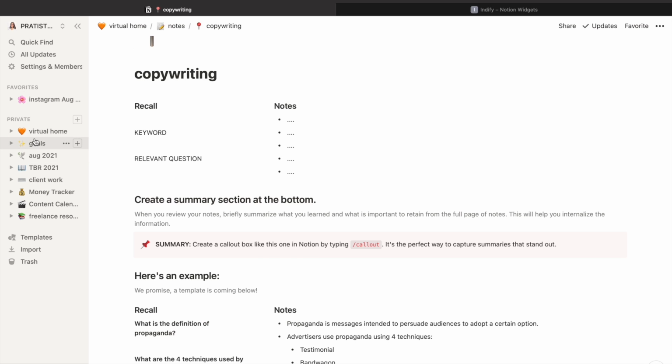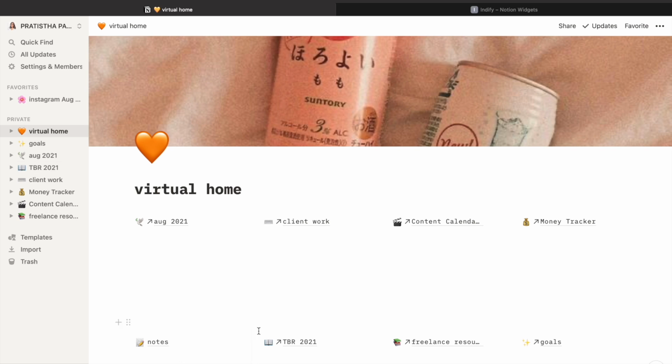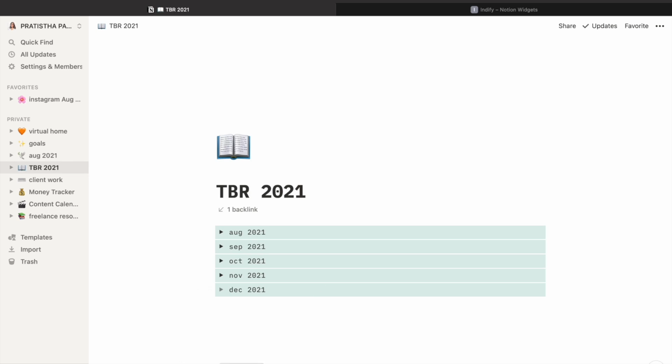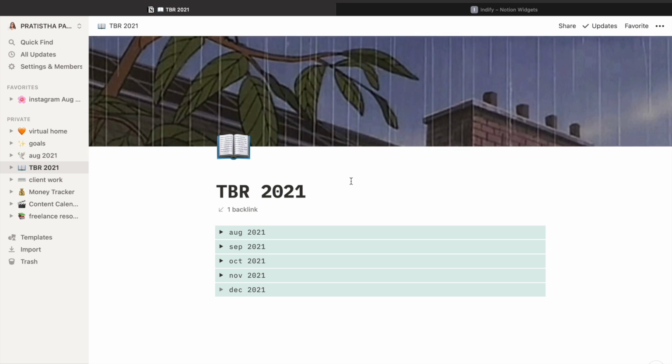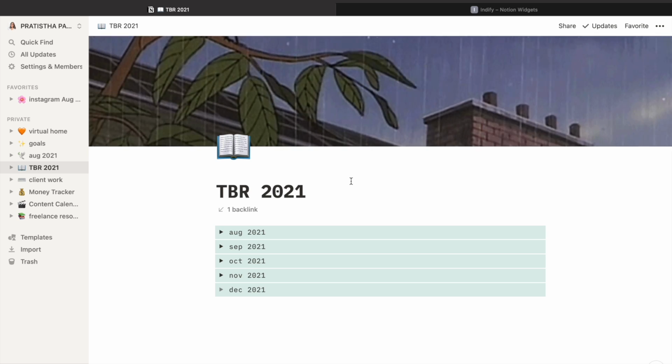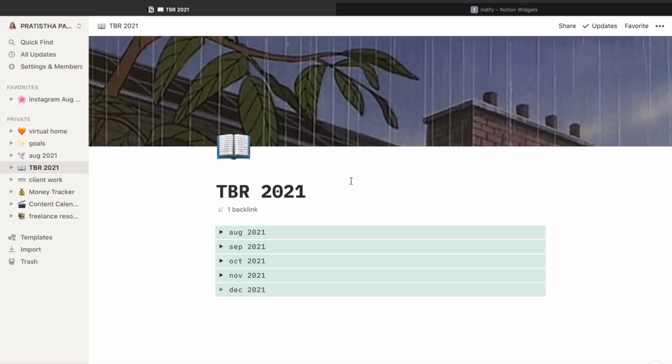Now if we go to the virtual homepage again, this is my TBR. If you look at my TBR page, it's very simple, and I have added a raining emoji because I love reading while it's raining. The rain gives a very homey vibe to my Pinterest. I know I have gone a little bit extra mile when it comes to adding the cover pictures and everything, but again it helps when you are going to use this app for the entire year. It's going to be your virtual space, and virtual spaces are as important as physical spaces and even more important.